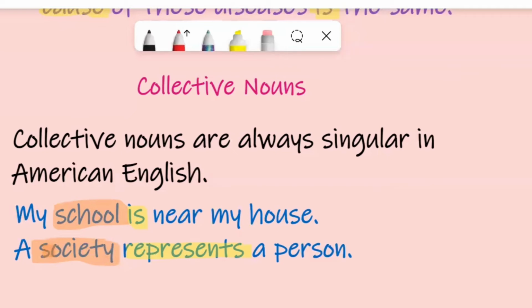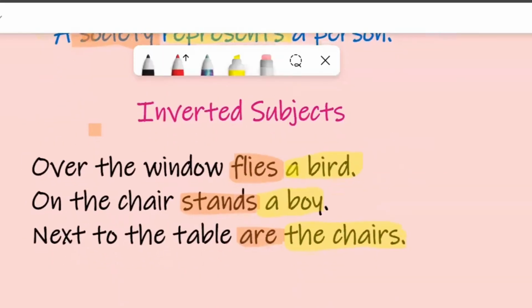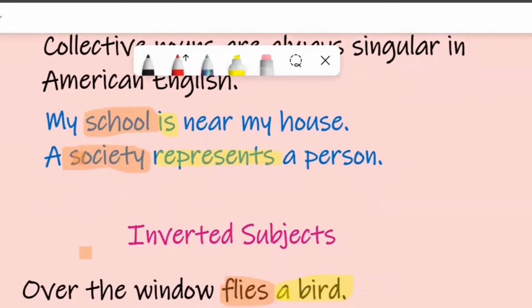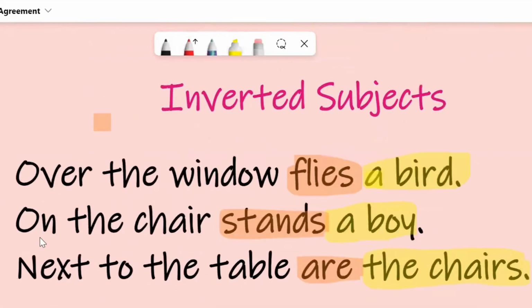We finished? No. Still we have another idea. We talk about the inverted subjects. I can say that we don't see inverted subjects a lot, but we can read about them. What do you mean by the inverted subject? Sometimes, what is usual? We find the subject and then the verb, but here now we find the verb and then the subject.